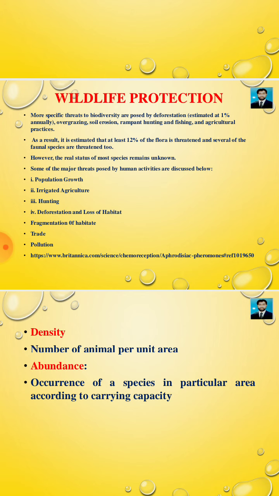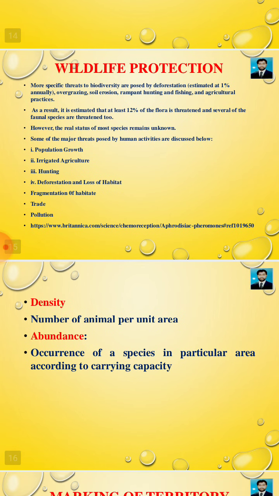Wildlife protection. More specific threats to biodiversity are posed by deforestation, estimated at 1% annually, overgrazing, soil erosion, rampant hunting and fishing, and agricultural practices. As a result, it is estimated that at least 12% of the flora is threatened and several of the fauna species are threatened too.